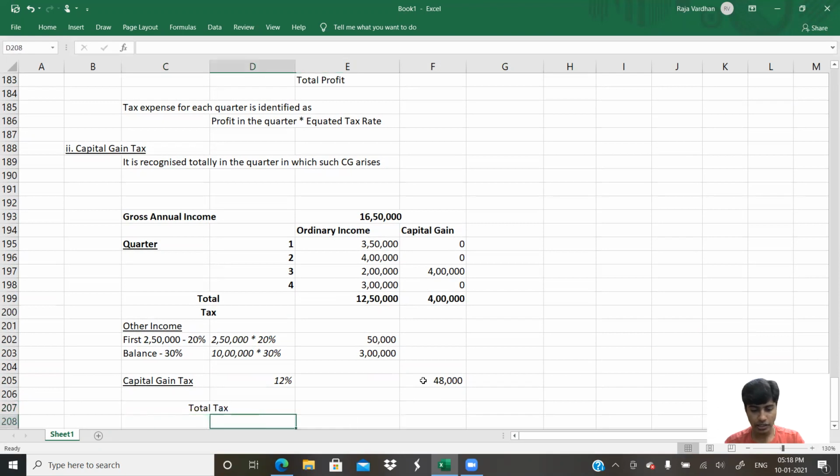Now let us see the total tax. The total tax column is required actually for our ordinary income column only, equal to sum, because we have 3 lakh and then 50,000 separately, isn't it?